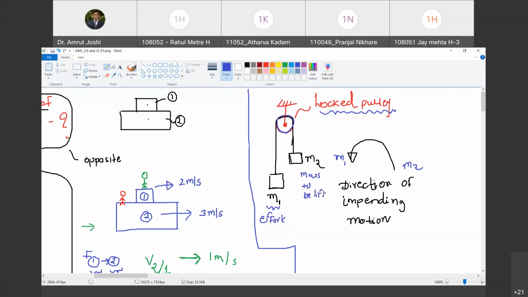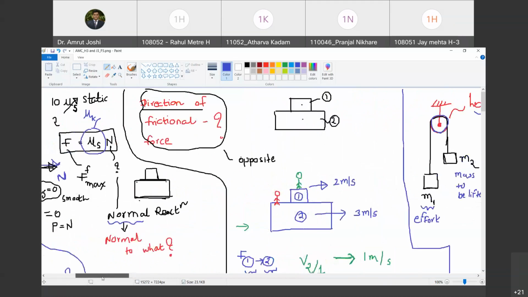And as I am interested in finding out the coefficient of static friction, I am going to increase M1 only up to the extent such that the motion doesn't begin. But if I increase M1 beyond that, the motion is going to commence. So इसको बोलते हैं impending motion.